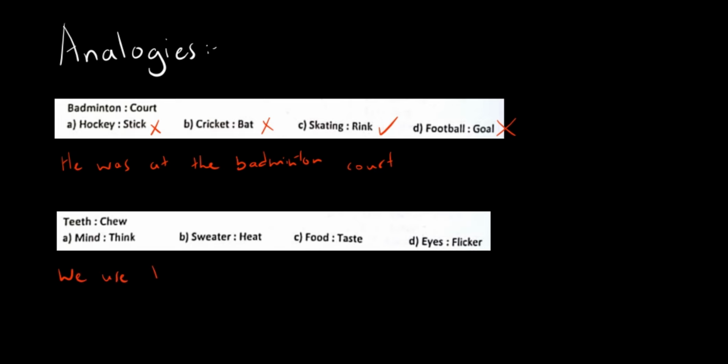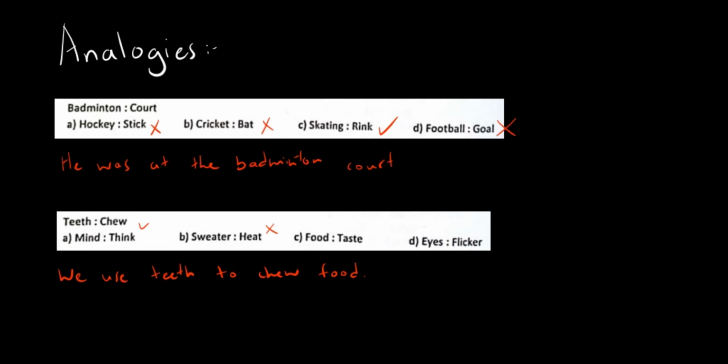Then we have teeth and chew. Okay, so we can sentence कि ये हो सकता है कि okay, we use teeth to chew food. That's a good sentence to make out of this. Now, यहाँ पे teeth is कह लो the tool and chew is the act. So we use our mind to think, that works.